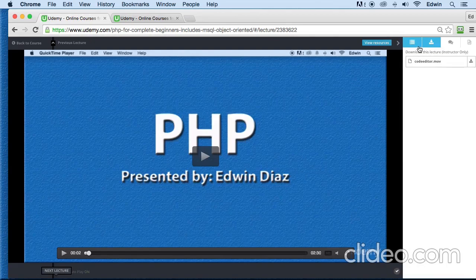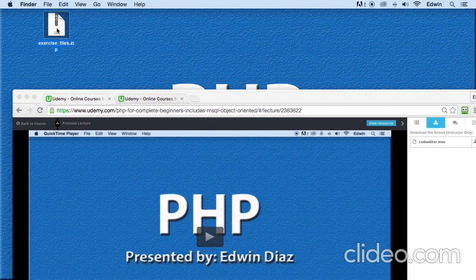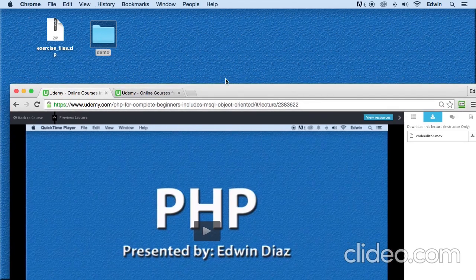Okay. So when you download it, you're gonna get a zip file like this. All right. Make sure you extract it. So I'm just gonna double click it in my machine and I'm gonna extract it. If you're on a Windows machine, make sure you right click on it and extract all to your desktop. Once you have that folder, it's gonna be called demo.